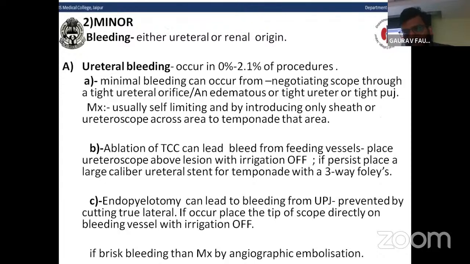Now come to some minor complications. First is bleeding, which is of either ureteral or renal origin. Ureteral bleeding occurs in 0% to 2.1% of procedures.